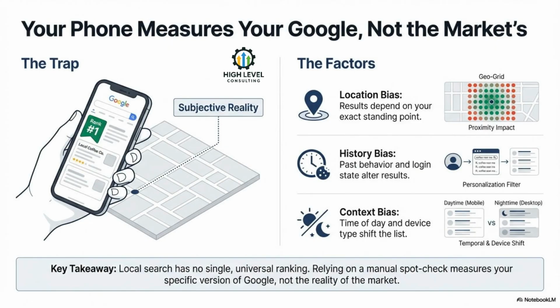When you search on your phone, you're not seeing objective results. You're seeing Google filtered through your location, your history, your device, and your context. That makes manual spot checks dangerously misleading. They reflect your version of Google, not what real customers across the market are seeing.